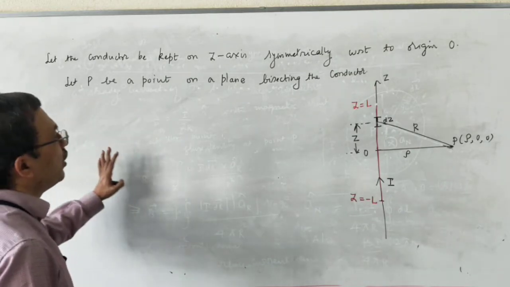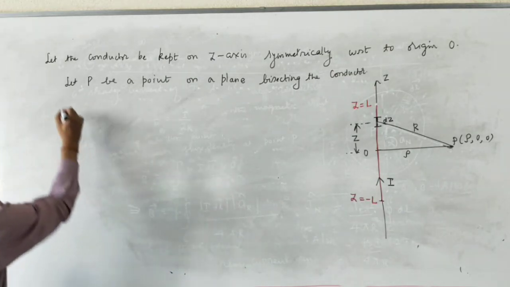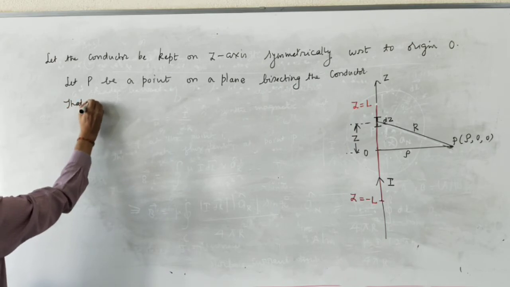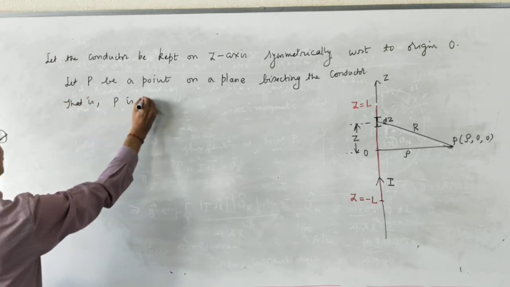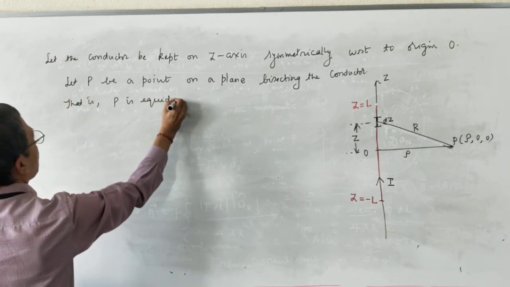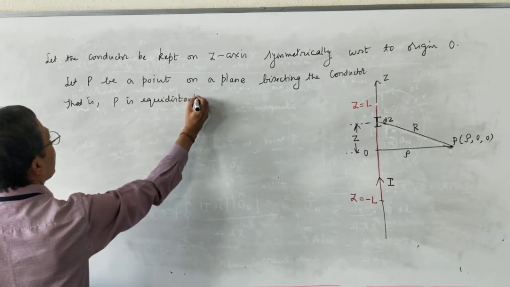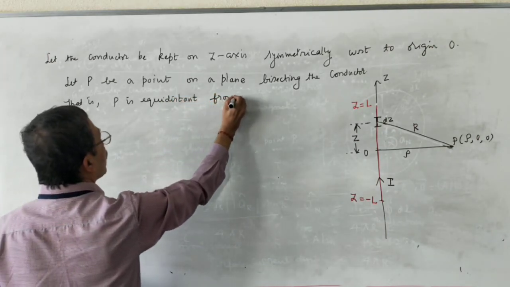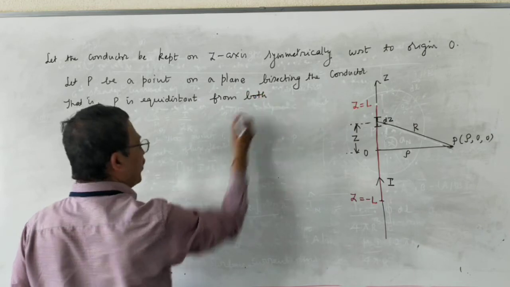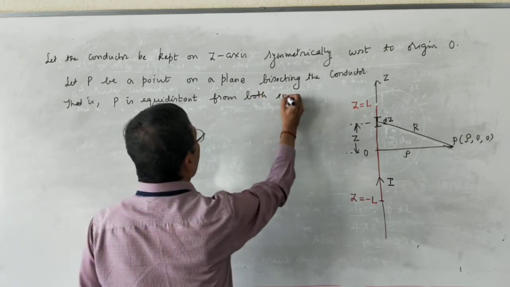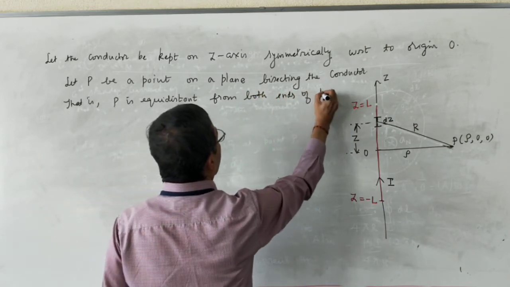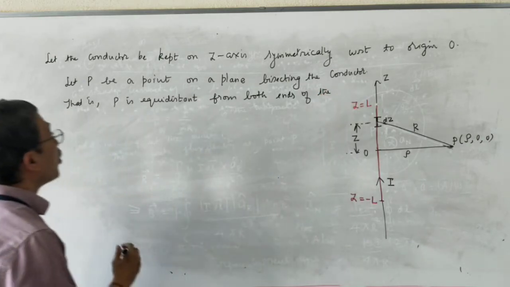Very important. That means point P is equidistant from both ends of the conductor.